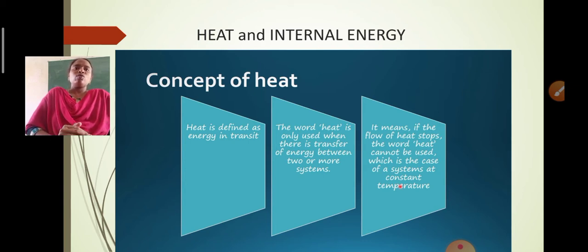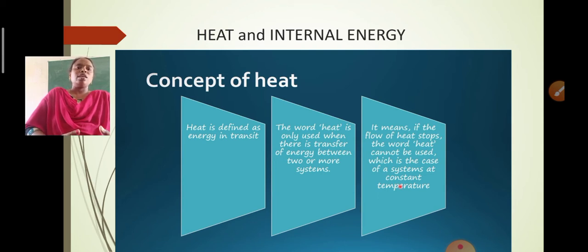So if you consider two bodies, say A and B, and they are placed together, what happens here? After some time, these two bodies can exhibit thermal equilibrium. So something has been transferred from A to B. For the two systems A and B, there exists a flow of heat from one body to another. So that's what heat is: a form of energy which is transferred from one body to another due to the temperature difference between the two systems.